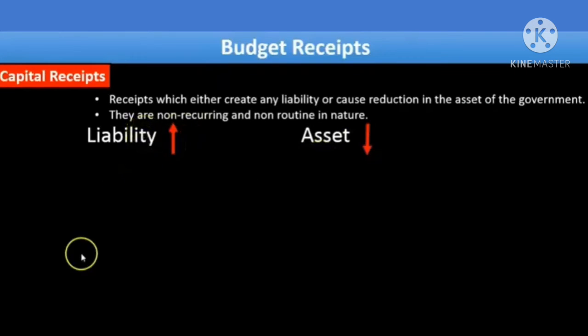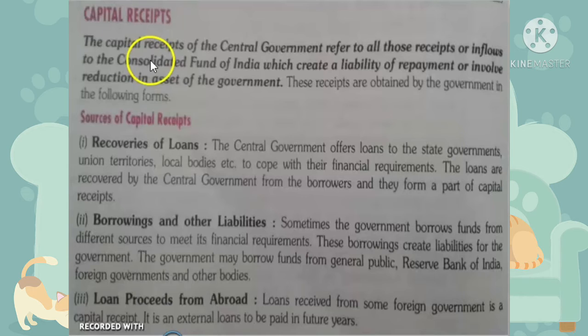When you see the examples, then you will understand what it is. So let us see capital receipts in detail. As you know, the capital receipts of the central government refer to all those receipts or inflows to the Consolidated Fund of India which create a liability of repayment or involve a reduction in the assets of the government. That is known as capital receipts. These receipts are obtained by the government in the following forms.